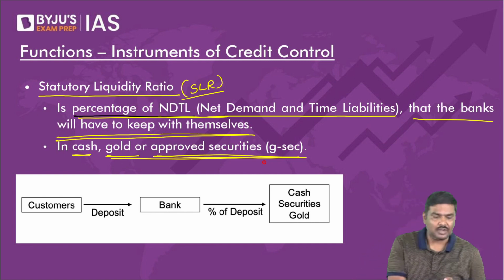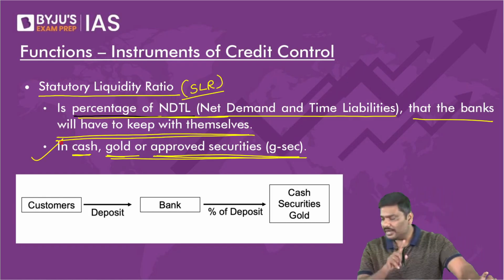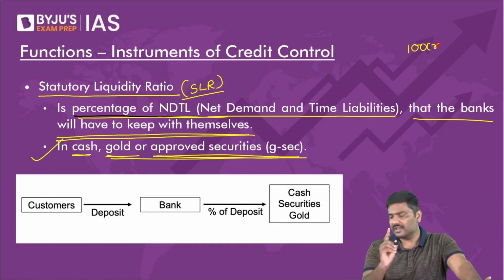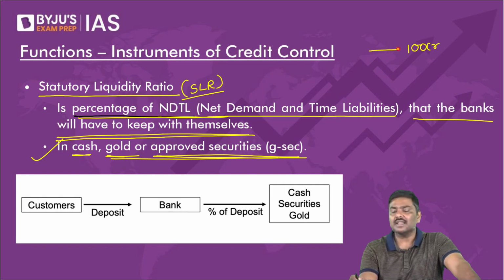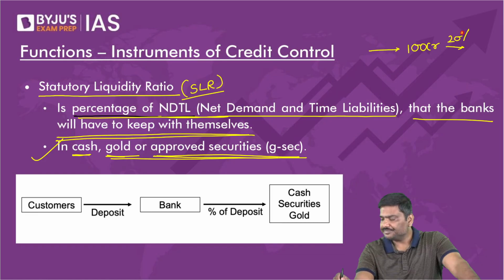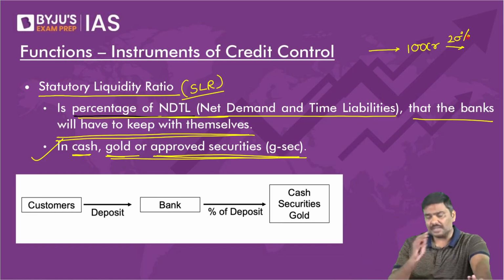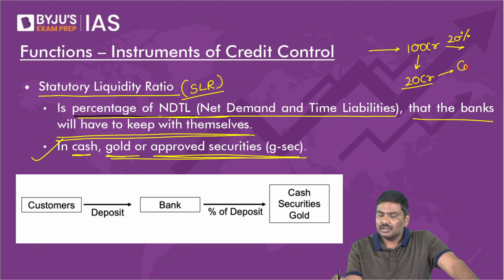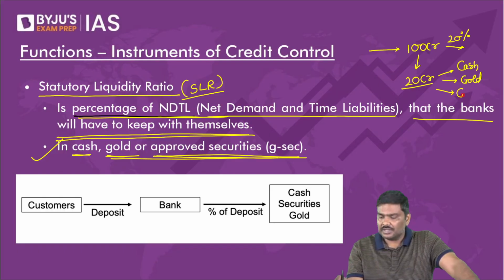So cash, gold or approved securities, that is government securities, the bank will keep with themselves. That is basically the concept of statutory liquidity ratio. Now, let me ask you all a question. Imagine a bank has collected 100 crore. Understand this carefully. Let's say SLR is 20%. Which means out of 100 crore, the bank has to keep 20 crore rupees in the form of cash, gold, or government securities.